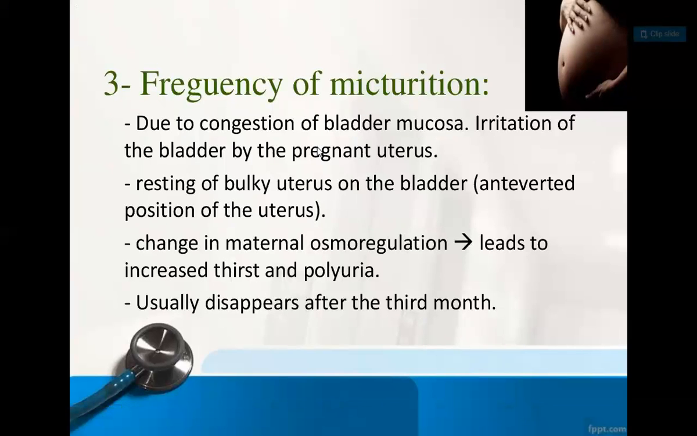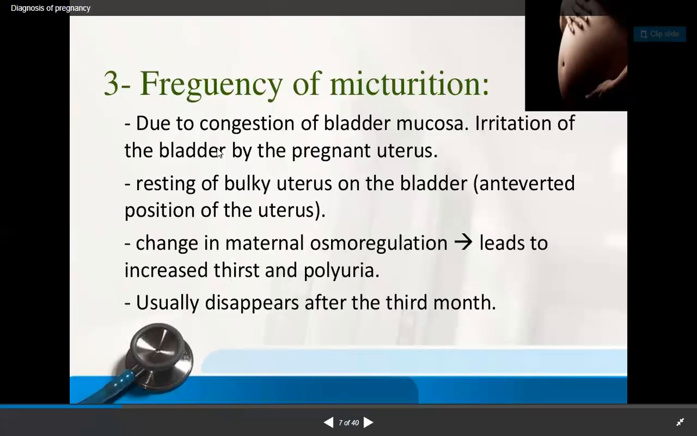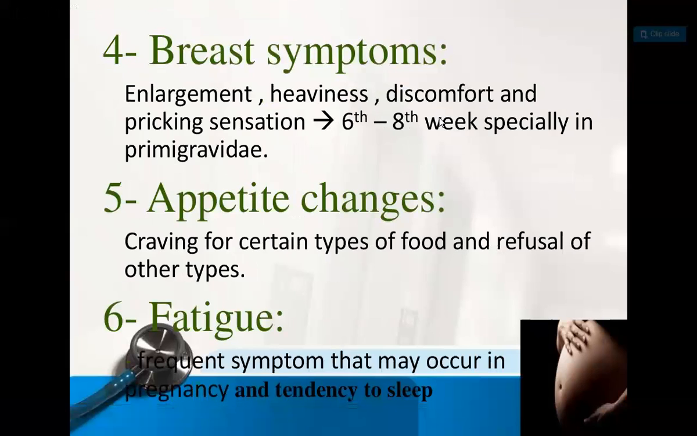Then frequency of micturition, due to the changes in osmoregulation in the mother, which lead to increased thirst and polyuria. This again subsides after the third month and reappears in the late trimester. Then breast symptoms. The breast has symptoms and signs also.